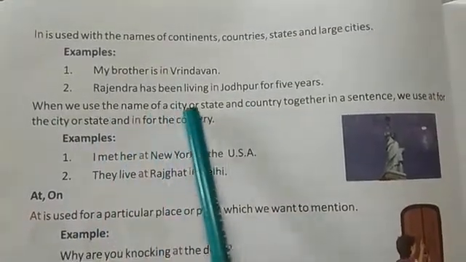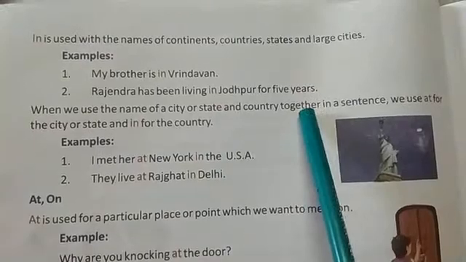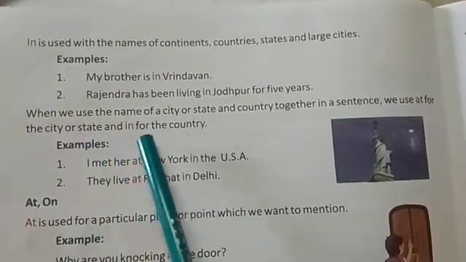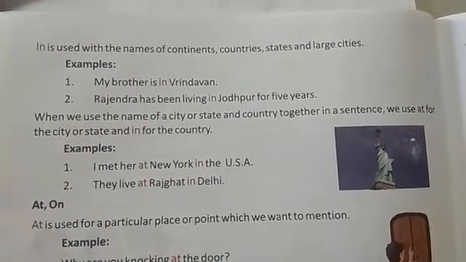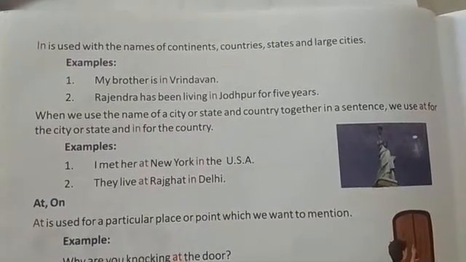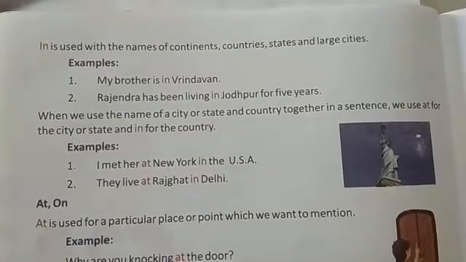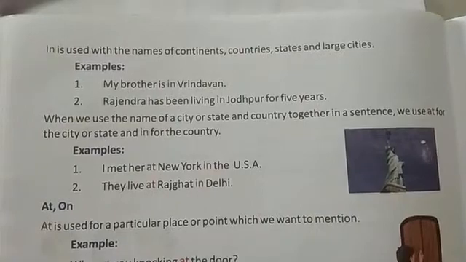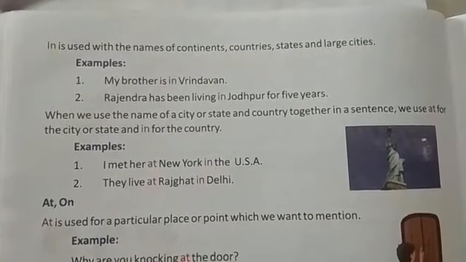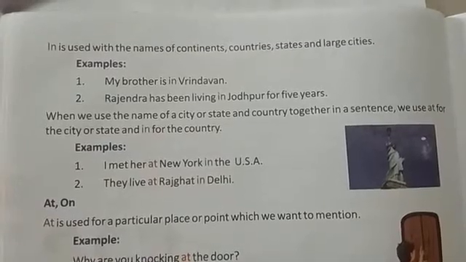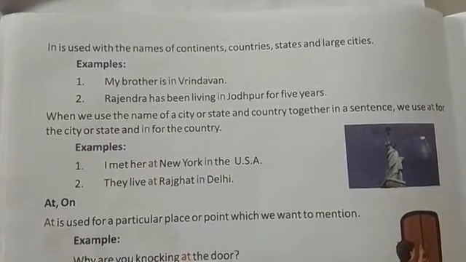When we use the name of a city or a state and a country together in a sentence, we use at for the city or the state and in for the country. That is the exception: if we are using the name of a city or a state and also the name of a country in the same sentence, we will use at with the name of the city or state and in with the name of the country.